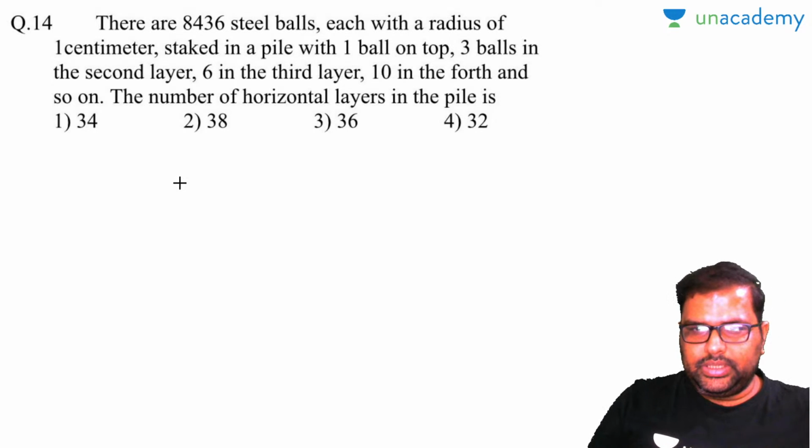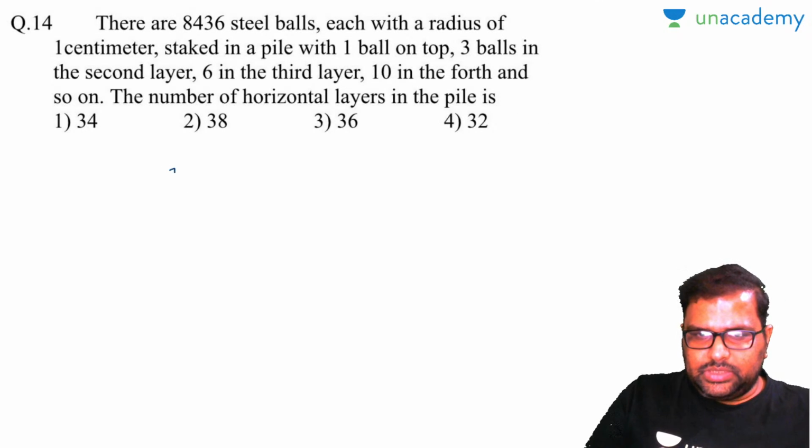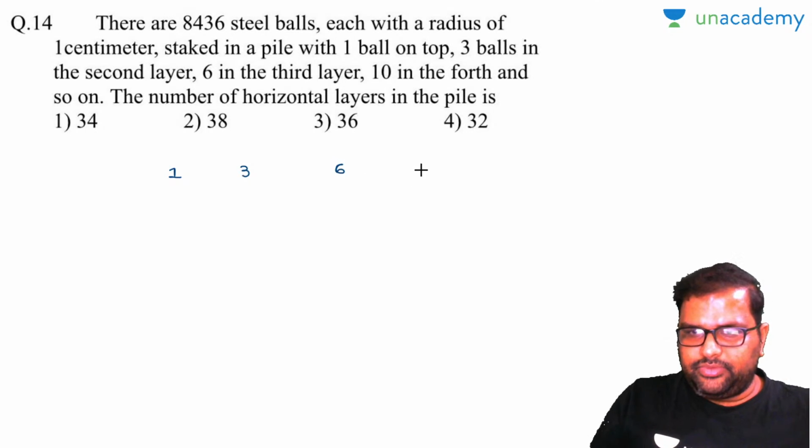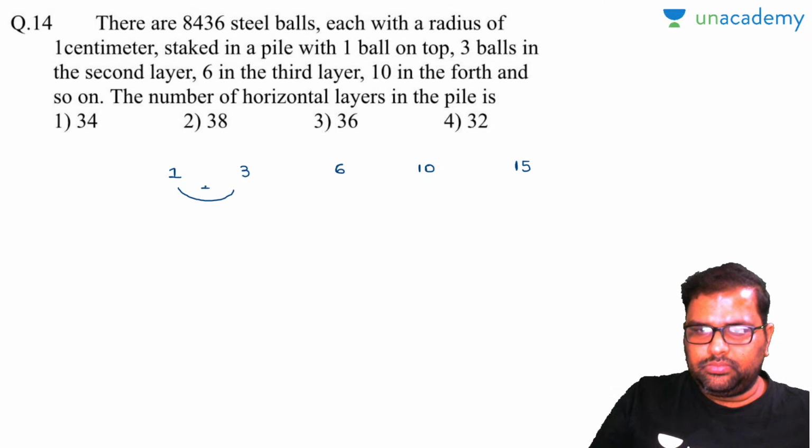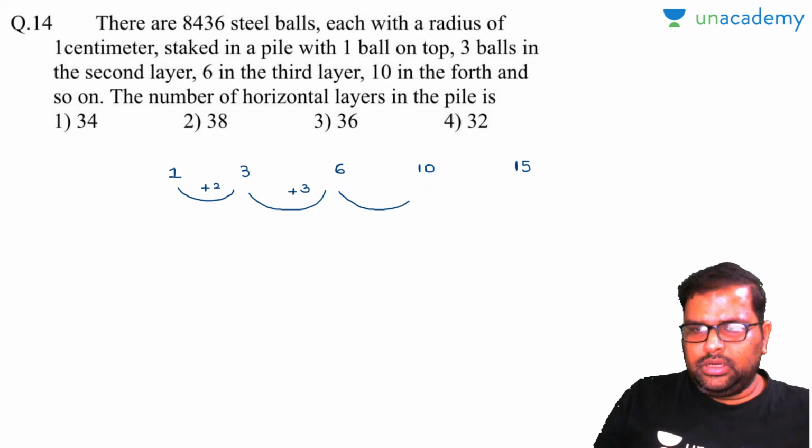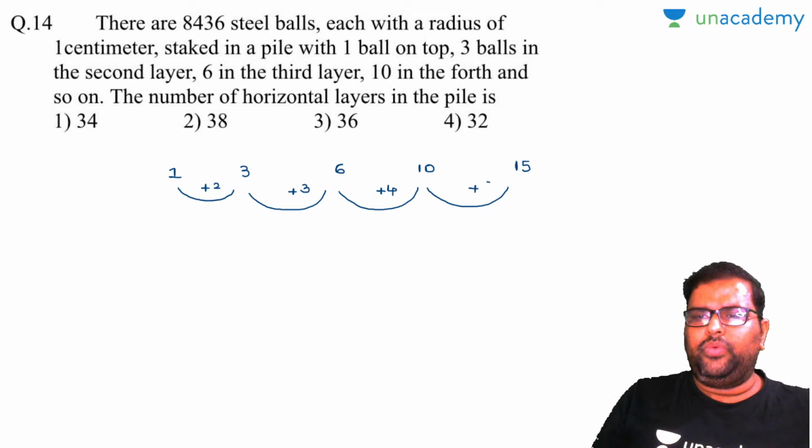So what I will do is, on the top there is 1 ball, second row there are 3 balls, third row there are 6 balls, fourth row there will be 10, and fifth row there will be 15. Am I right or wrong? What is the change of pattern there? Plus 2, plus 3, plus 4. Am I right or wrong? So it is not arithmetic progression, it is not geometric progression, it is not harmonic progression. Then how will you do?